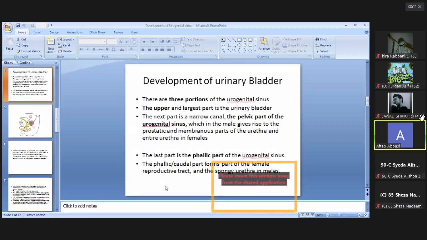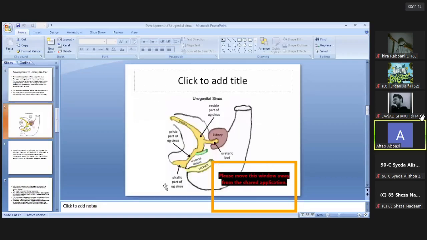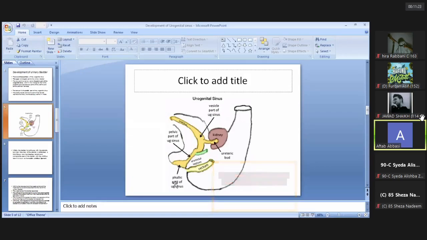In the development of the urinary bladder and urethra, the most important structure is the urogenital sinus, that is an anterior part of the cloaca. This urogenital sinus is further subdivided into three parts. The upper part known as the vesical part, its middle part known as the pelvic part, and the last part known as the phallic part of the urogenital sinus.